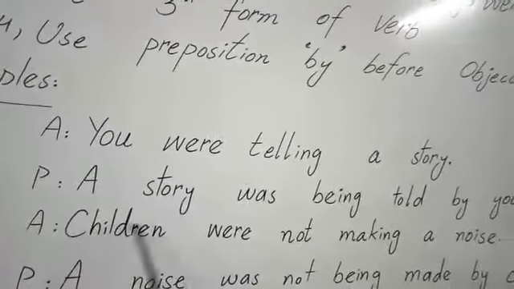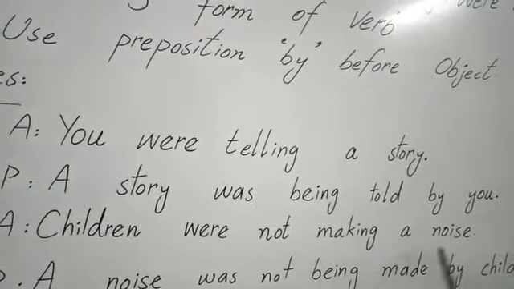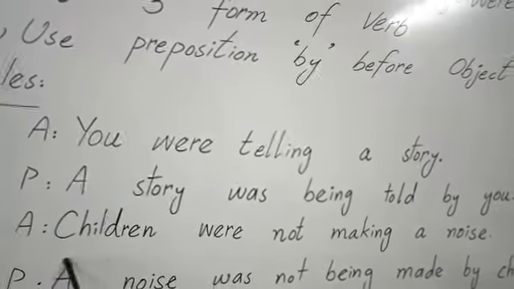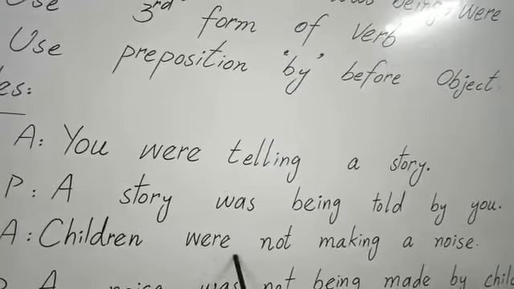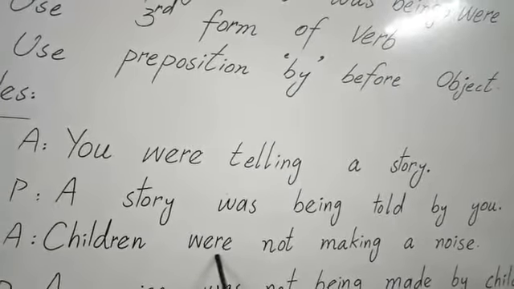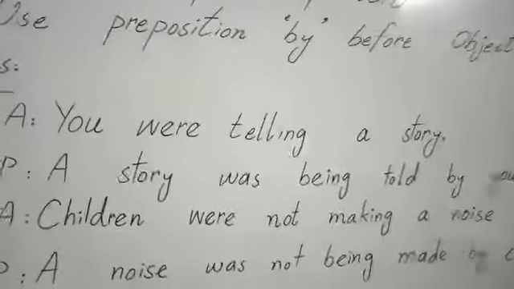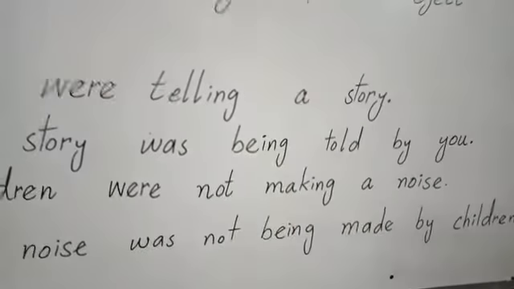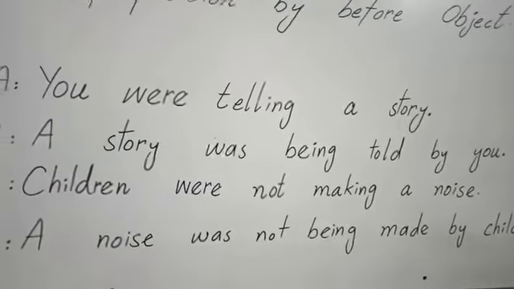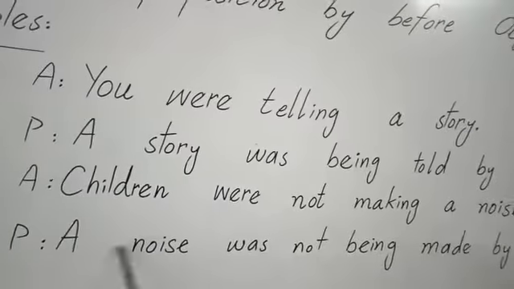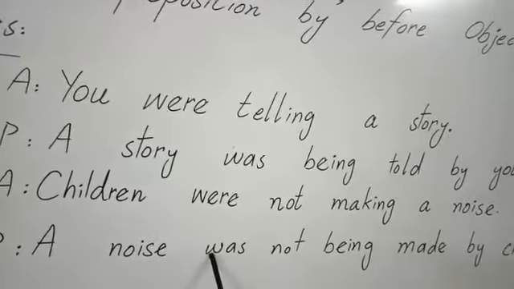Second example is children were not making a noise. Children here is plural, so here is used were as a helping verb. Children were not making a noise. It is a negative sentence of past continuous tense and its passive voice is a noise was.